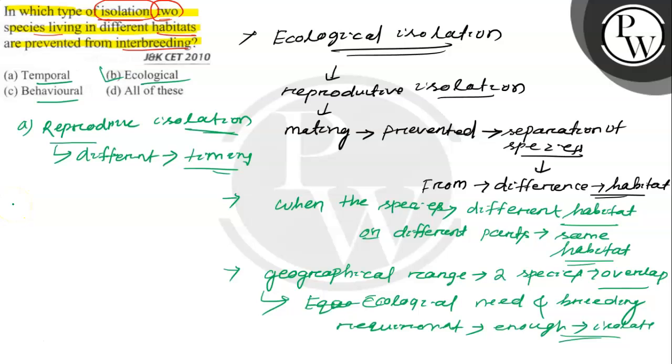Then what is behavioral? The behavioral isolation refers to the presence or absence of species behavior that prevents reproduction between the two species from taking place. So this is the behavioral.